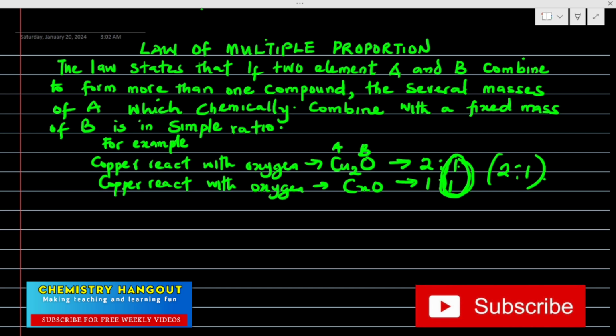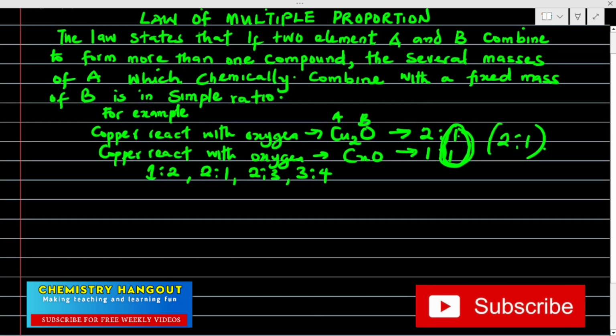So which means what the law is saying specifically is talking about ratio. So several masses of A which combine with a fixed mass of B could be in 1:2, could be in 2:1, could be in 2:3, could be in 3:4, depending on the element we are actually talking about. So very, very important. Understand that the law states that if two elements A and B combine to form more than one compound, the several masses of A which combine with the fixed mass of B are always in simple ratio. I want to believe this is clear.